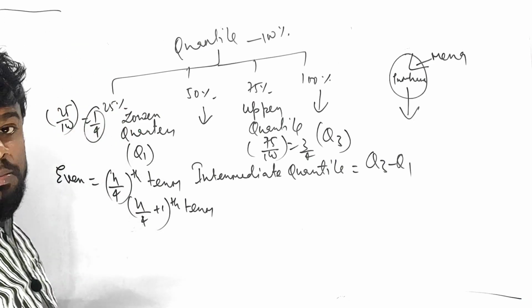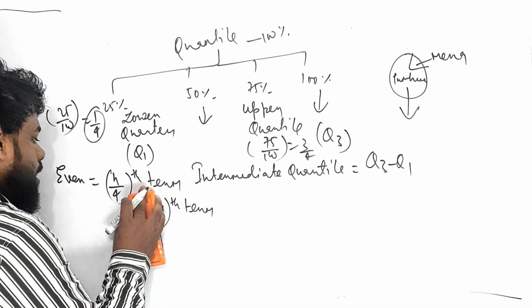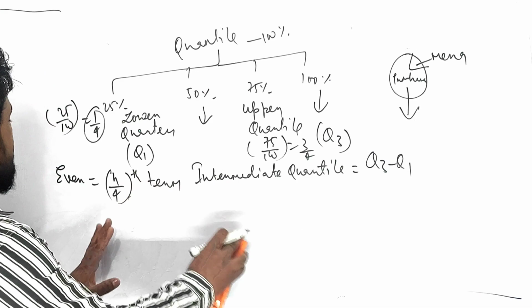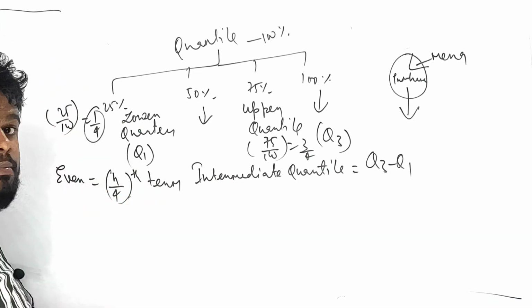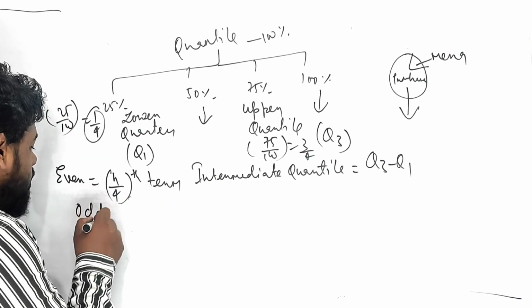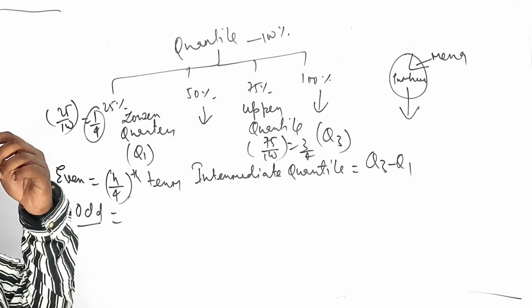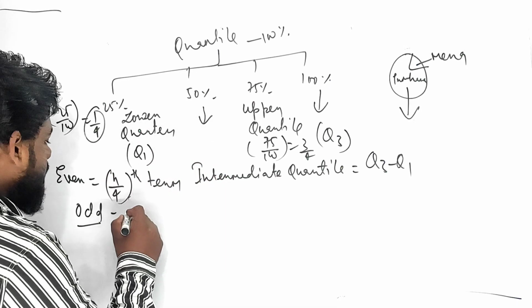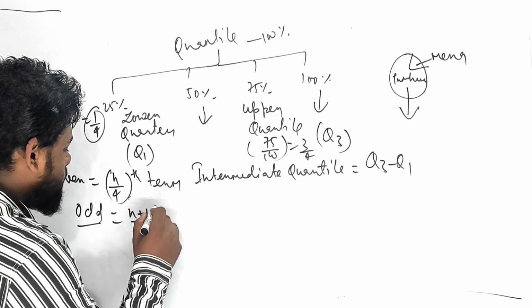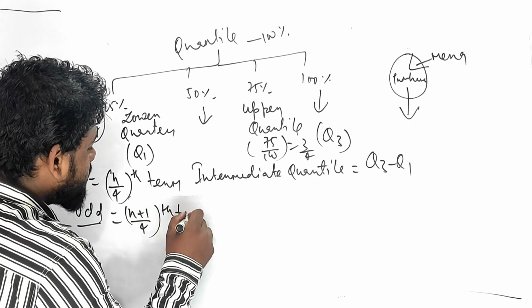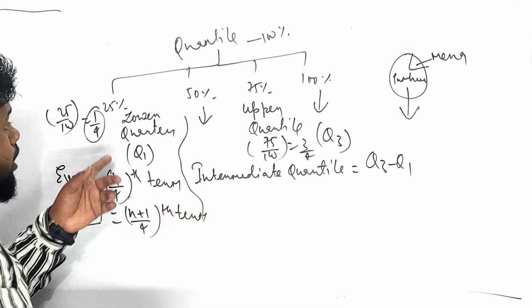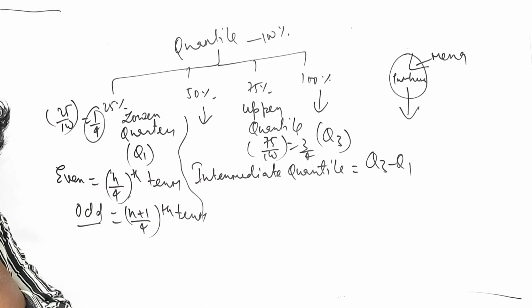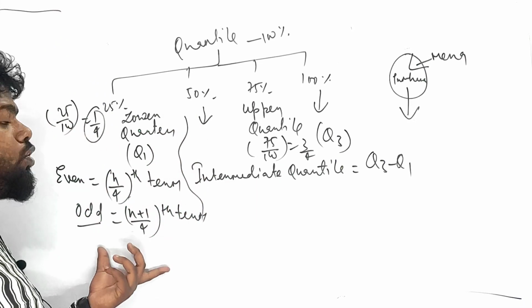No, I made a little mistake. I'm sorry for that, I apologize. Is it clear for even, the n/4th term? In case of odd, what are you going to do? In case of odd, I'm going to take the (n plus 1)/4th term. In case of odd, I'm talking about the lower quartile, (n plus 1)/4.